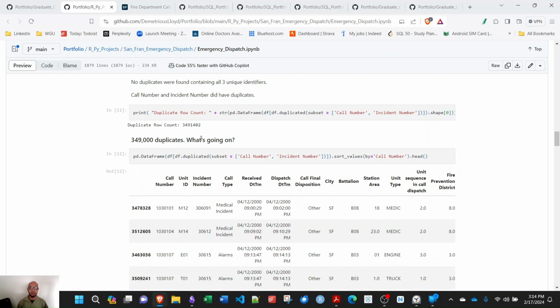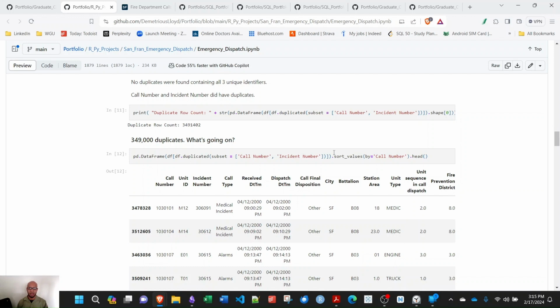Next, I counted the duplicates just using the shape argument, 0 for the first column, or rows. You can see I'm getting 3.5 million duplicates. So what's going on here?